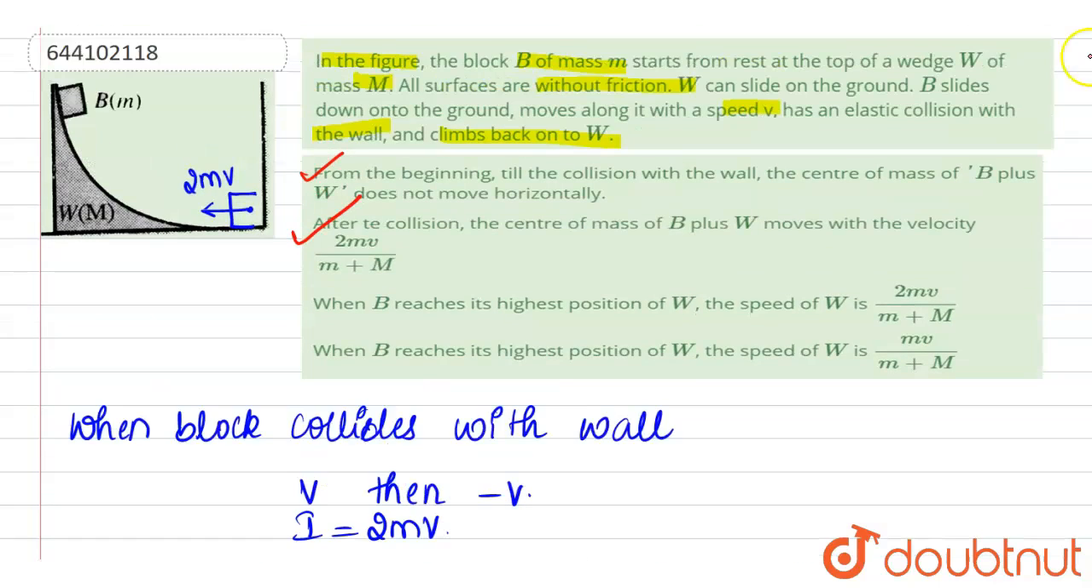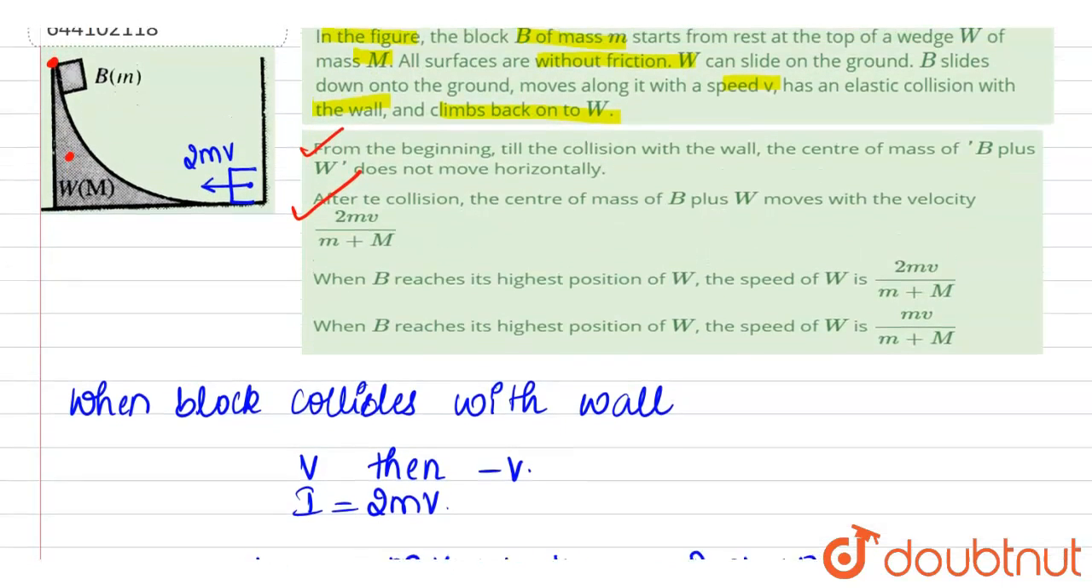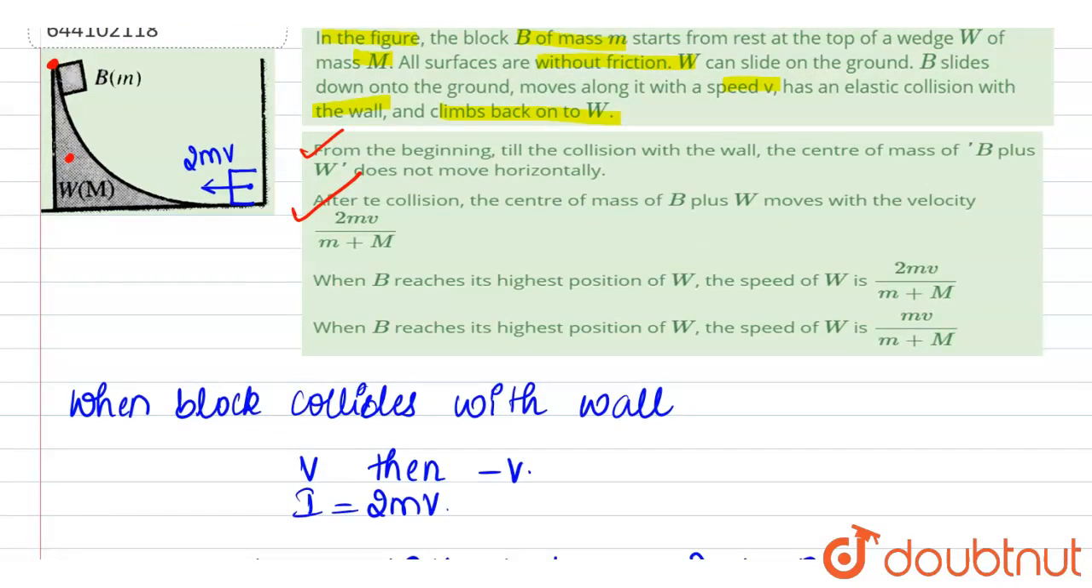Now, once it reaches the topmost position, it would have gained some potential energy. Both the wedge and the block will now move with the same velocity, because the center of mass of the entire system is at some height and there should be no change in the position of the center of mass along the horizontal. So when B reaches its highest position, the speed of wedge W will also be equal to mv divided by m plus M. Therefore, the correct options will be A, B and D.